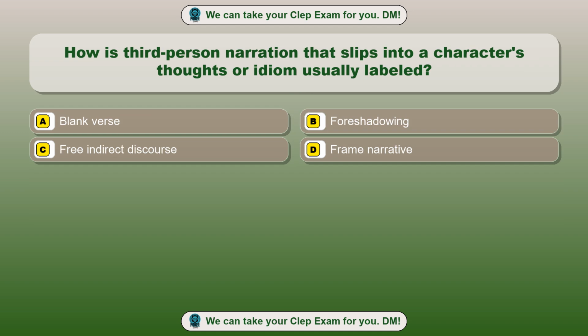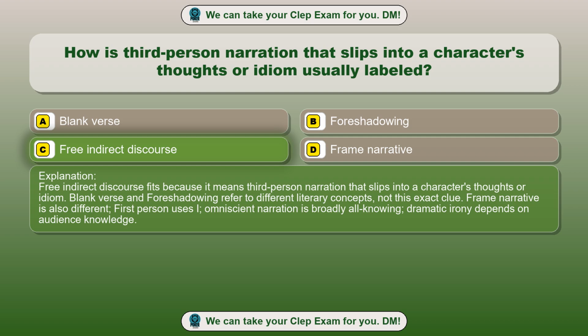Question 41. How is third-person narration that slips into a character's thoughts or idiom usually labeled? Option A, blank verse. Option B, foreshadowing. Option C, free indirect discourse. Option D, frame narrative. The correct answer is option C, free indirect discourse. Free indirect discourse fits because it means third-person narration that slips into a character's thoughts or idiom. Blank verse and foreshadowing refer to different literary concepts, not this exact clue. Frame narrative is also different, first person uses I, omniscient narration is broadly all-knowing, dramatic irony depends on audience knowledge.